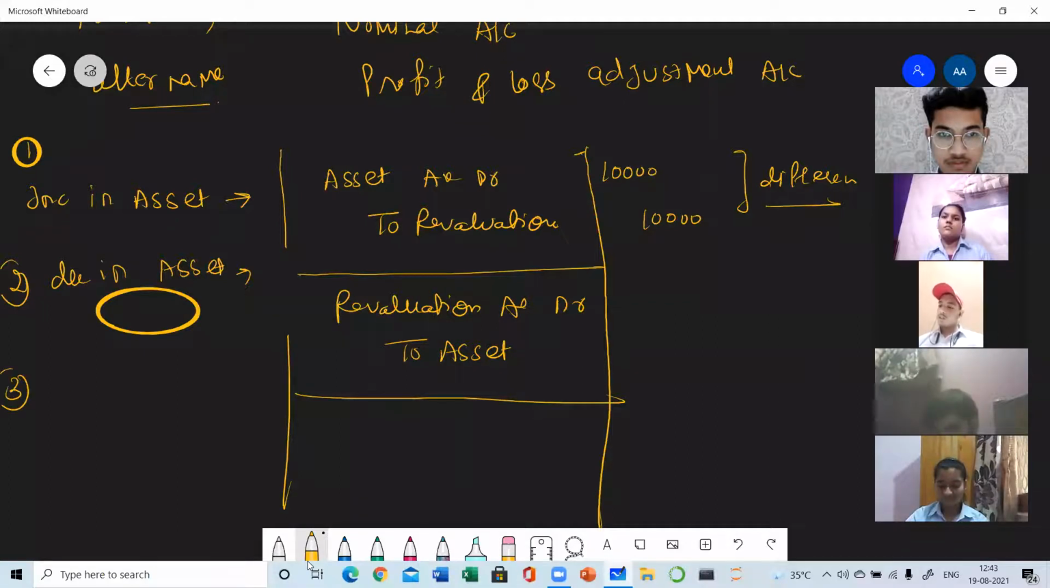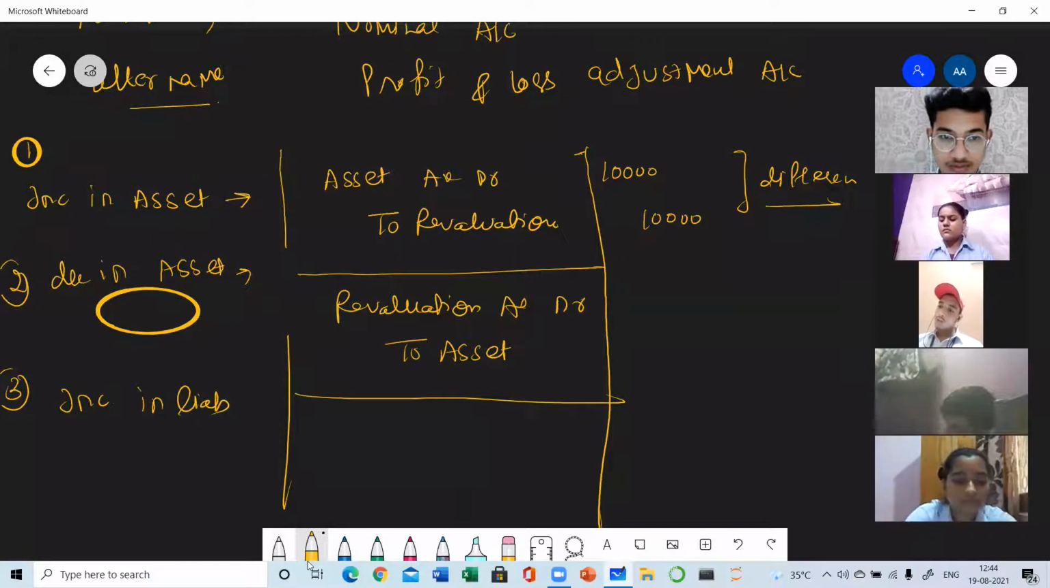Third, increase in liability. Could you please tell me the journal entry for increase in liability? Anyone? As liabilities have credit balance, so when liability increases, you can make your own entries better. Yes, tell me the entry fast. Whenever there is any increase in liability, then what will be the journal entry?